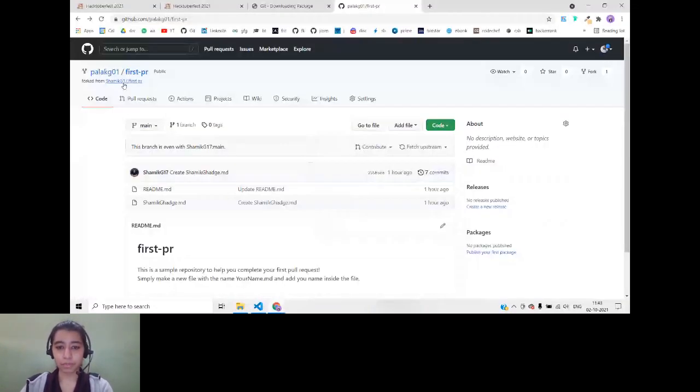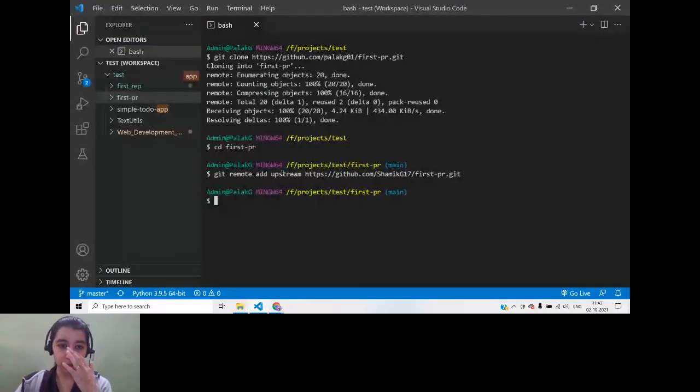Once you go to the parent repository, you copy the link of that repository and paste it here. So now the upstream will be added. Remember, when you clone it, you should be able to see your username over here. And when you add upstream, the username of the original repository owner or maintainer should be here. So here you can see Shamik over here since it is his repository. So this is one point that you have to remember.